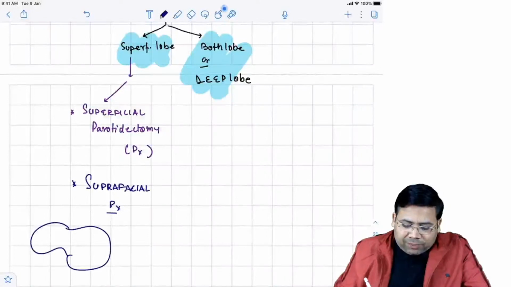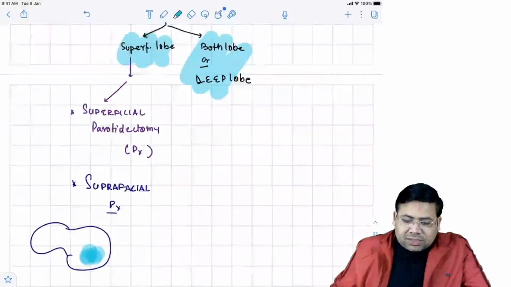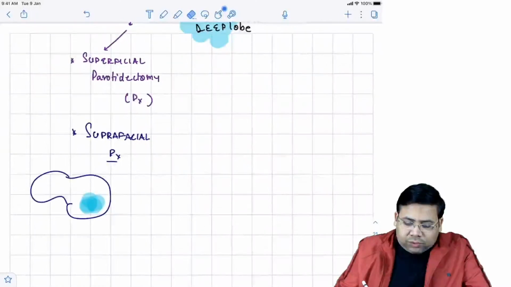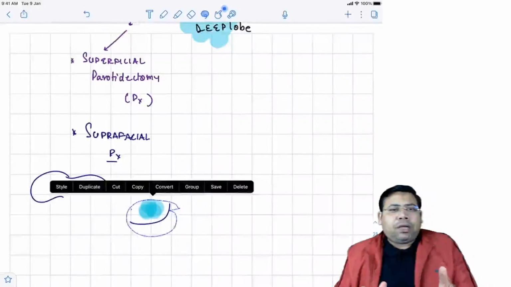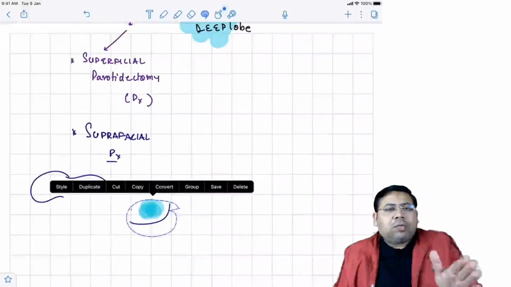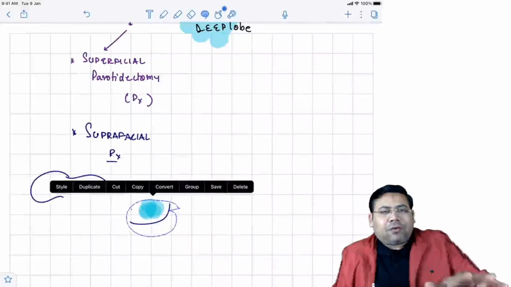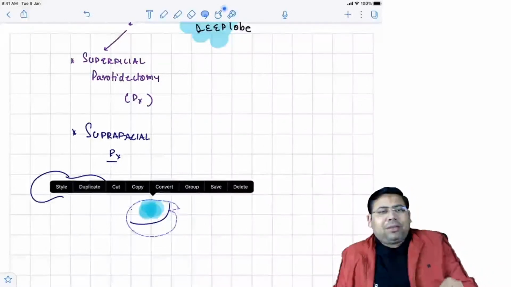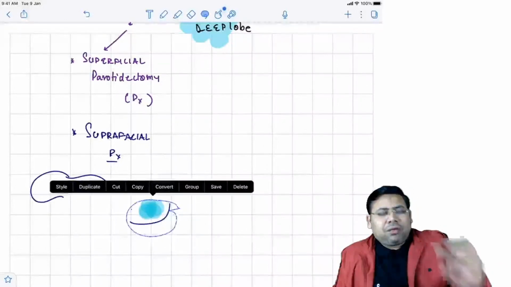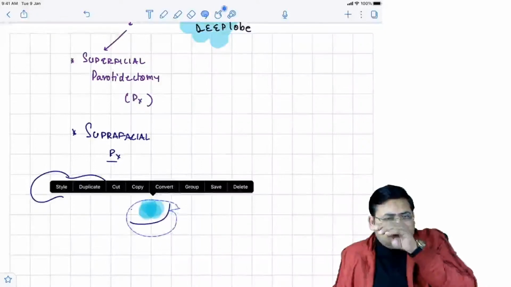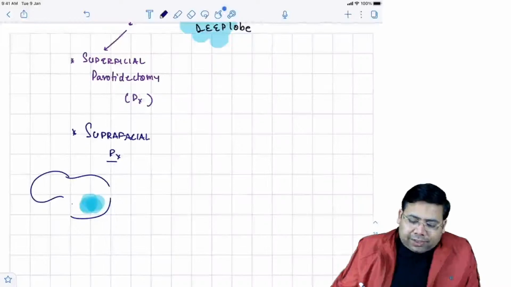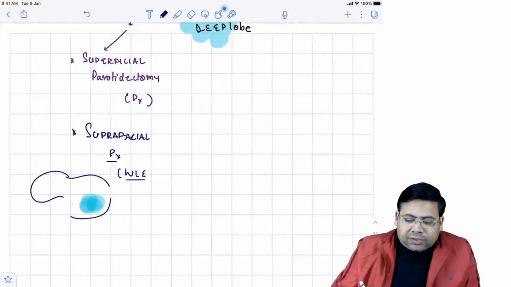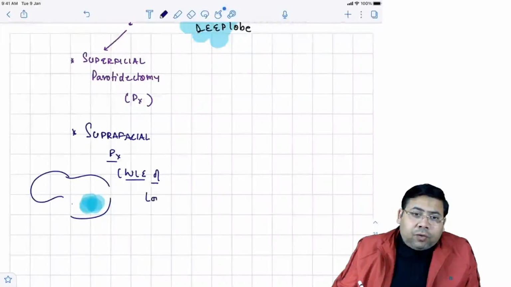Students, in suprafacial parotidectomy, suppose this is the tumor, I'm going to just remove this part. I'm going to remove only the part which is required. Unnecessarily, I'm not going to search for the facial nerve and dissect its branches, resulting in ultimately minimum neuropraxia, or you can do a neurectomy also during dissection. So suprafacial parotidectomy is defined as a wide local excision of the lower pole tumors, simply.